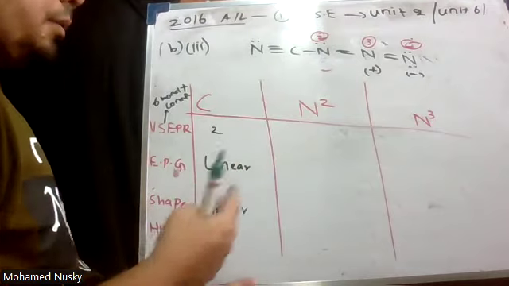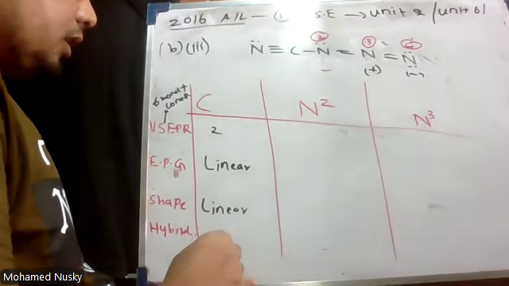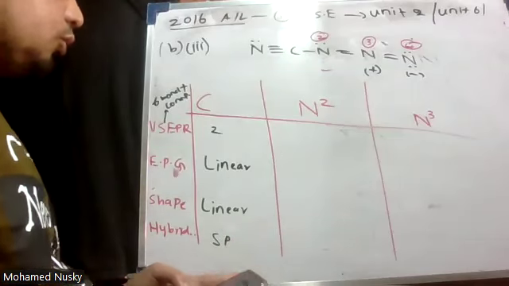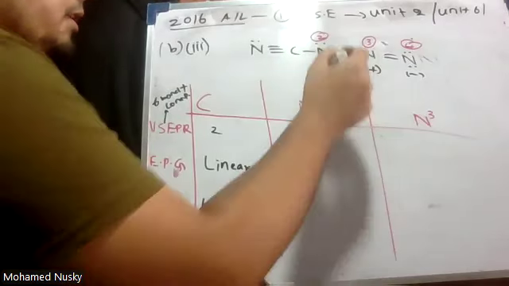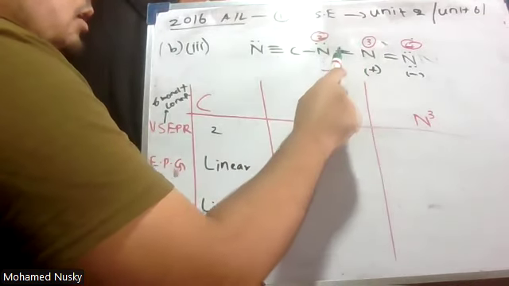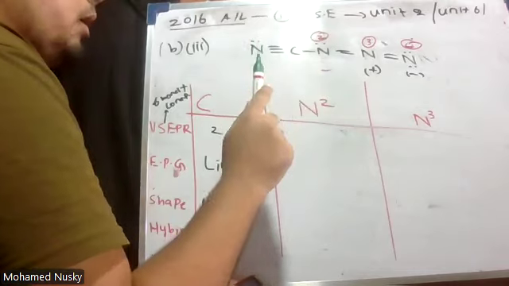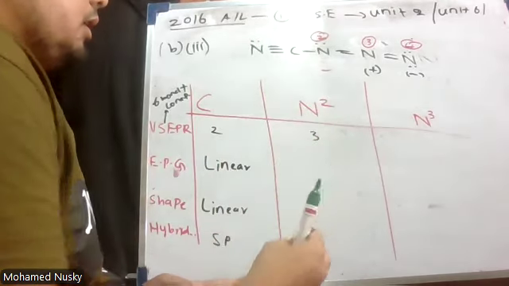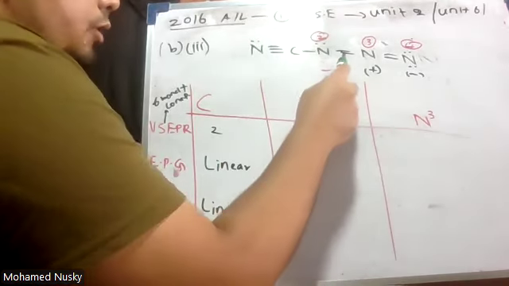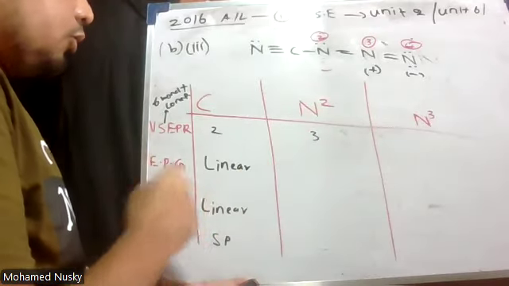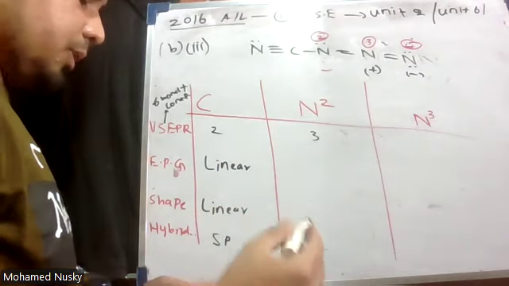What is the hybridization? How many VSEPR pair? Two VSEPR pair. Therefore, sp hybridization. N2, how many VSEPR pair? Here, one sigma bond, another sigma bond, and one lone pair. So three VSEPR pair. We don't count the other bond, that is not a sigma bond, that is a pi bond. So what's the electron pair geometry? Should be trigonal planar.